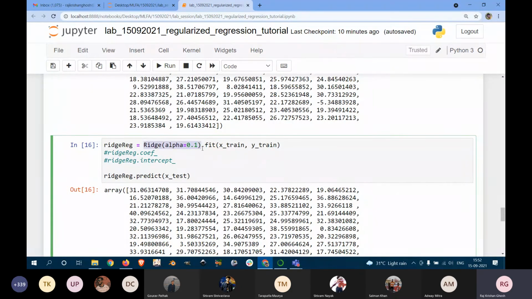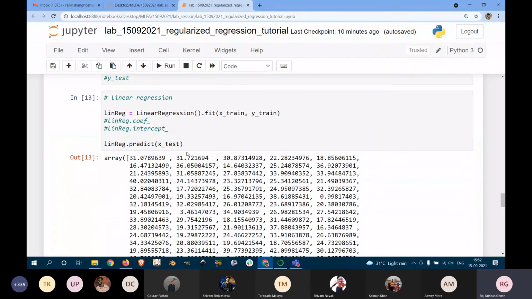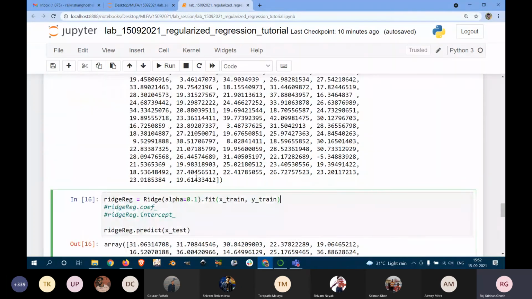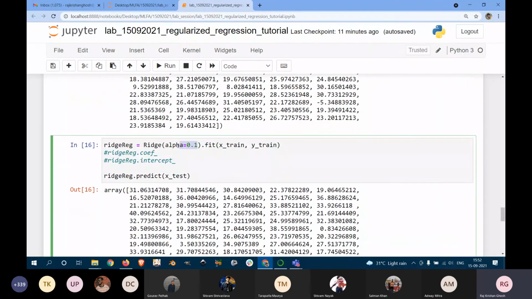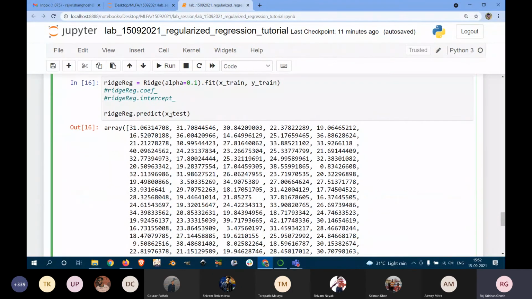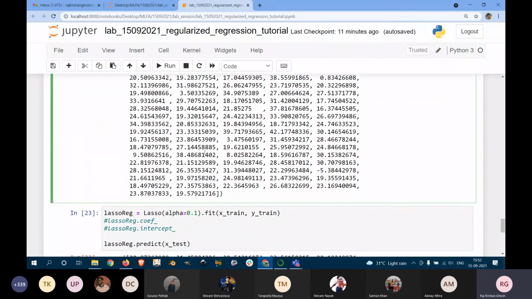Then we fit it with respect to these training samples, just like the previously done linear regression. Only one thing will change, this alpha value will be added. So you can try different alpha values. Here I have tried 0.1, and then first I fit it. Then similarly, I can see the coefficients and intercepts in this model also, and I can also predict the output values given the testing input features.